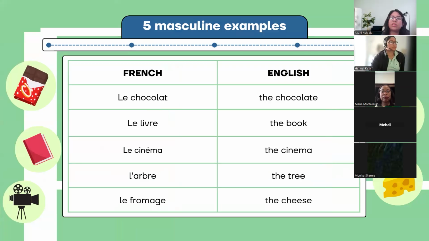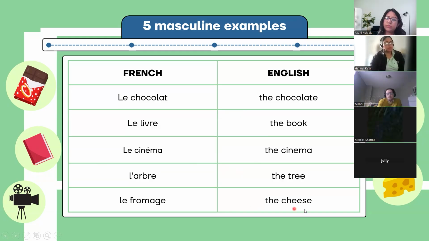Okay, let's learn some more vocabulary words. Masculine words first. Everyone, keep on repeating with me. The chocolate in French is le chocolat. The book is le livre. The cinema is le cinéma. The tree is l'arbre. The cheese is le fromage.